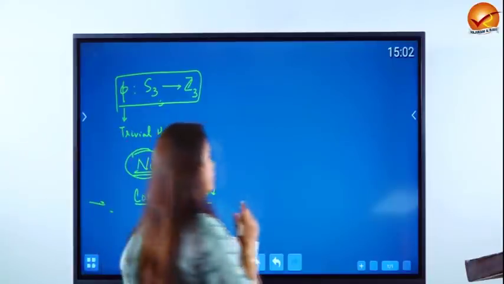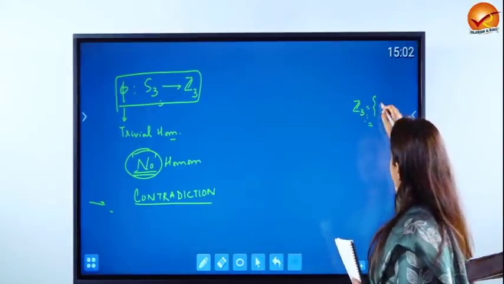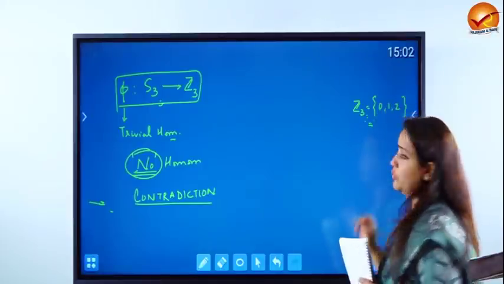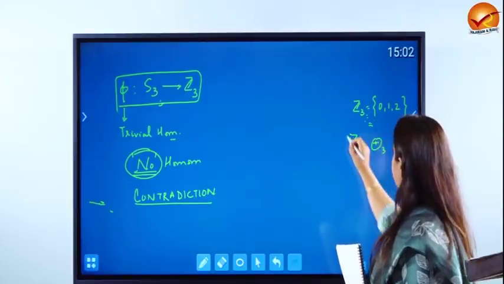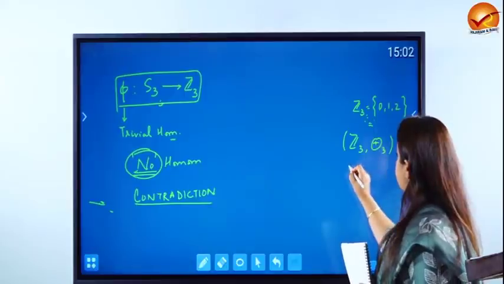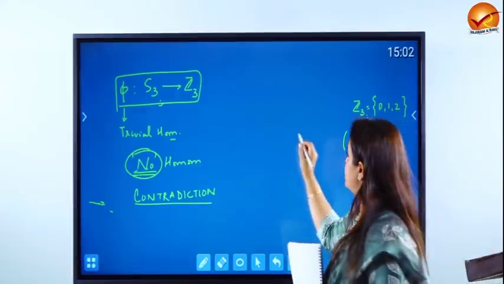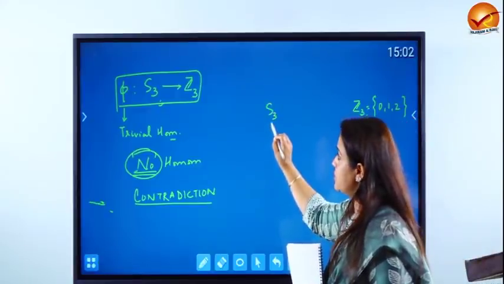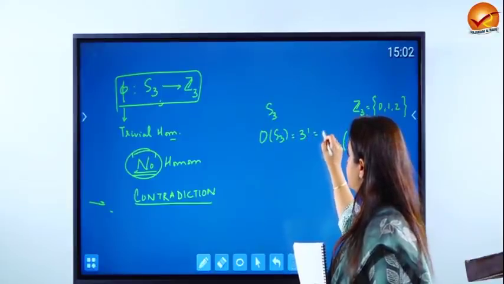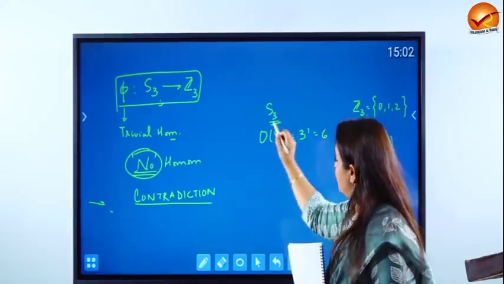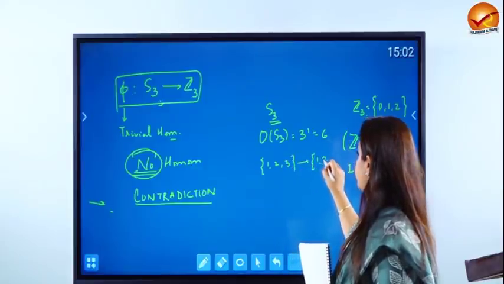Now how do we do that? First, a few remarks that Z3, as we all know, is nothing but 0, 1, 2 or the group of residue classes. Z3 is a group under addition modulo 3. Therefore, identity is nothing but 0. Similarly, you must analyze what S3 also looks like. S3 is the group of permutations. The order of S3 is 3 factorial, that is 6. And S3 has 6 permutations which exist from 1, 2, 3 to 1, 2, 3.